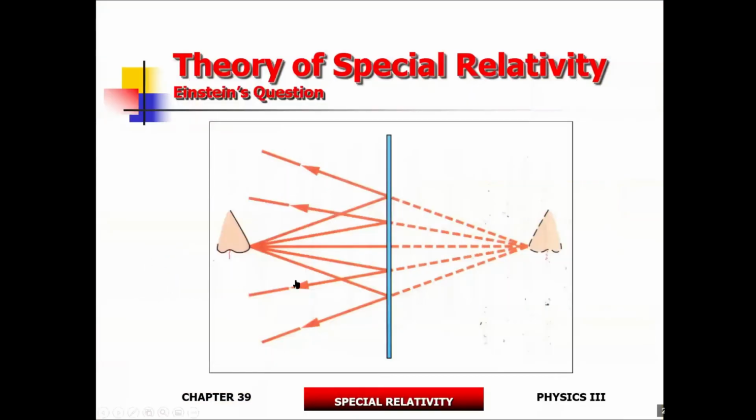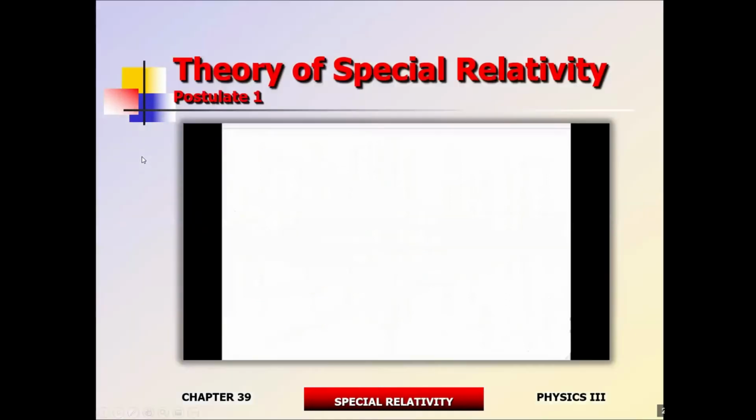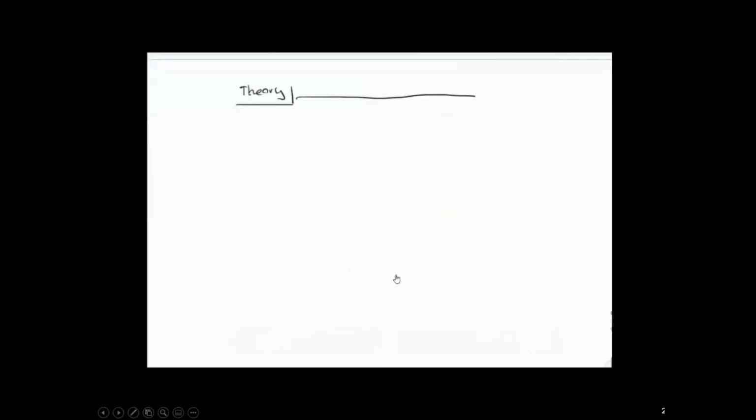All right, so we discussed that before. I'm just going to discuss it and lay down the mathematics for it. For you to be able to see your reflection, obviously the light from your nose has to reach the mirror. So the question is, if the mirror is moving at the light speed, would the light from your nose still be able to reach the mirror, obviously? So that's how things get started.